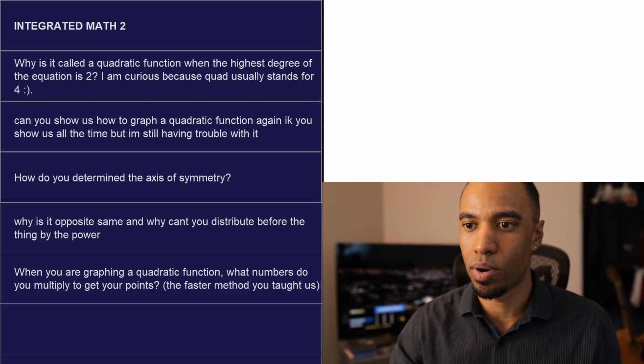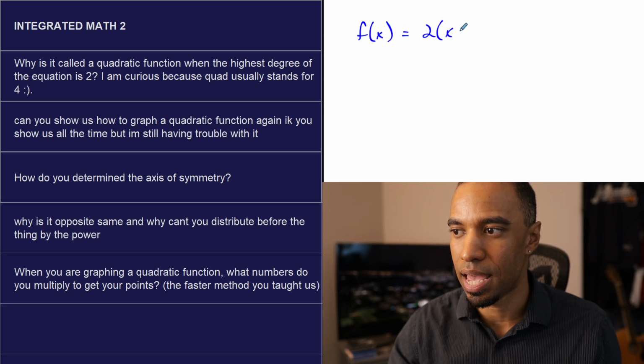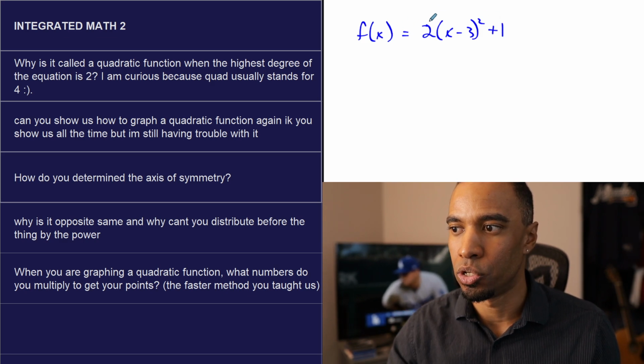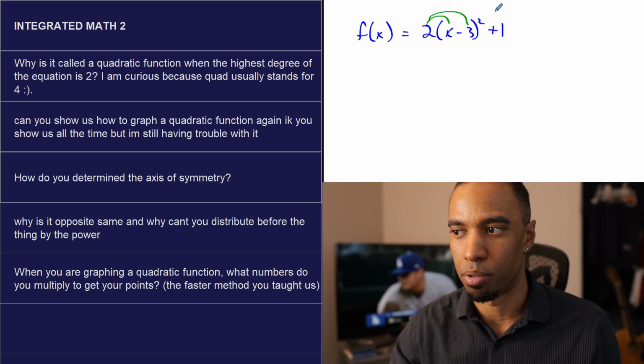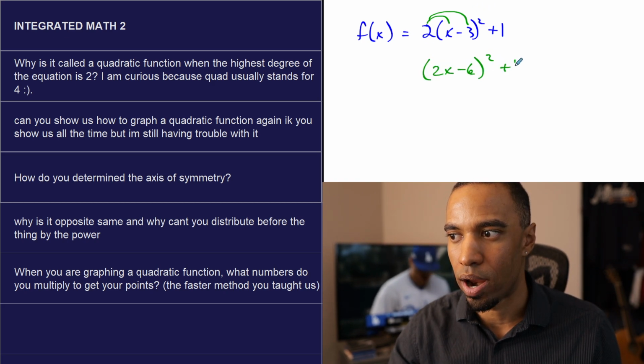Okay, same equation I just had last time. f of x equals 2 times the quantity x minus 3 squared plus 1. Why can't I do 2 times x, 2 times negative 3 before I square it? So why can't I make this be this and then square it?